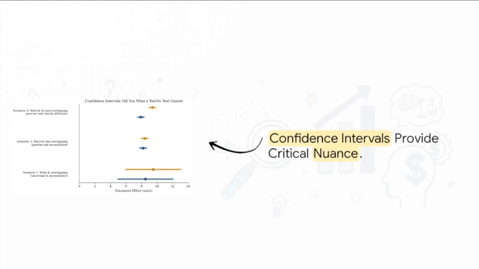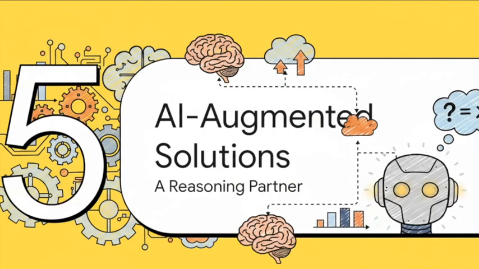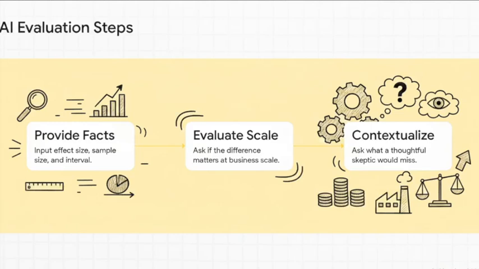If that entire interval sits below your business's threshold of profitability, you instantly know to reject the initiative, completely regardless of its mathematical significance. This brings us to our true competitive edge in Section 5, AI-augmented analytical solutions. Implementing this rigorous thinking across an entire enterprise is remarkably challenging. This is precisely why we must leverage artificial intelligence not just for baseline computation, but as a highly capable strategic reasoning partner. You must train your executives to feed specific, sequential prompts to their AI assistants.